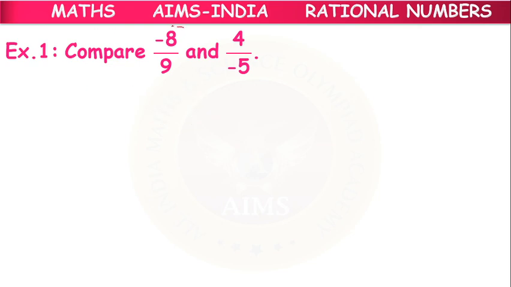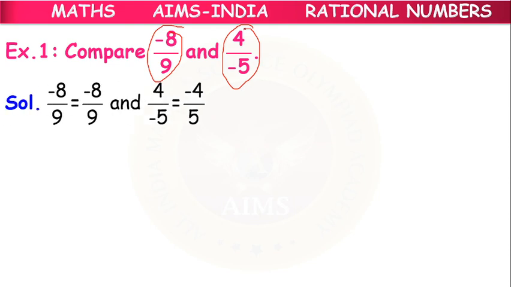Compare minus 8 by 9 and 4 by minus 5. Two rational numbers are there. We have to compare them and tell which one is greater and which one is smaller. Here, minus 8 by 9, the denominator is positive, no need to worry. 4 by minus 5, the denominator is negative, so we take the minus up, minus 4 by 5. Then the denominator is positive.